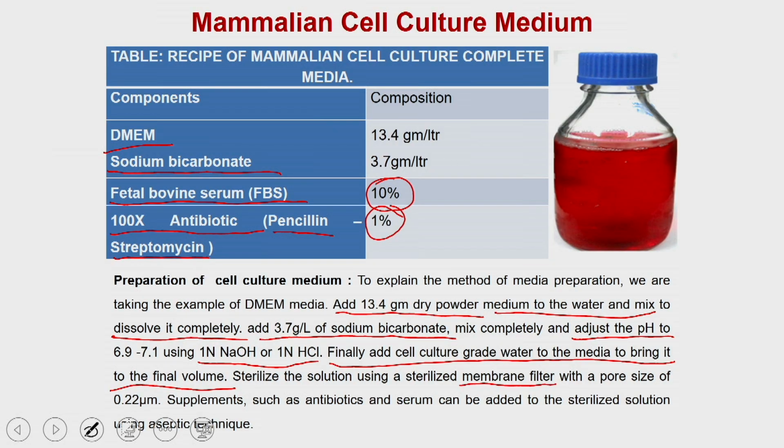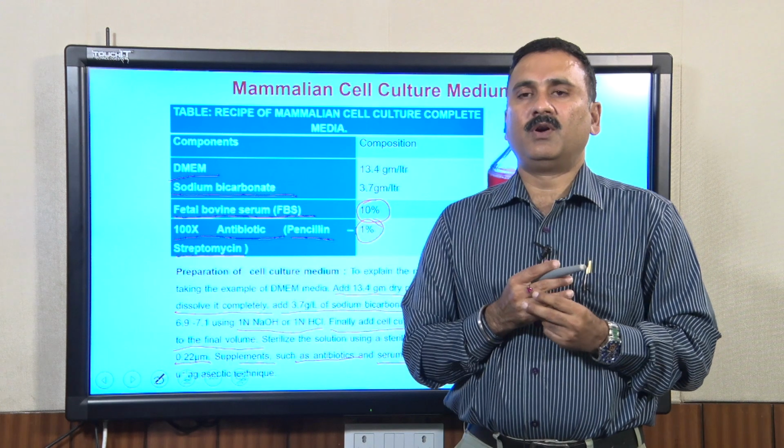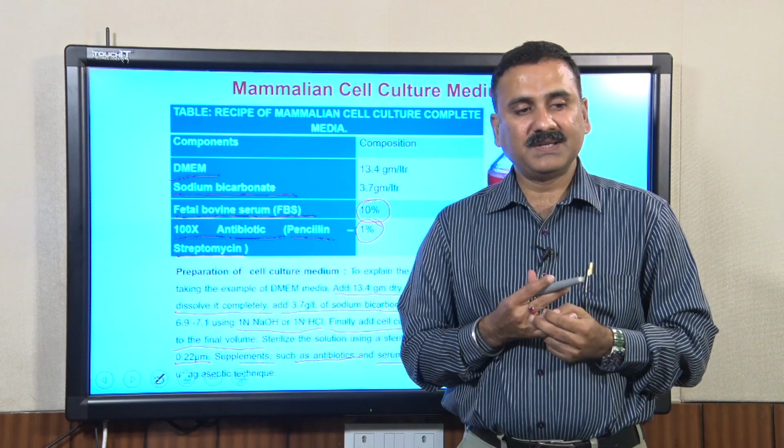Once you have prepared the sterile media, you can add supplements such as antibiotics and serum, and that gives you sterilized mammalian cell culture media for propagation of your mammalian cells.